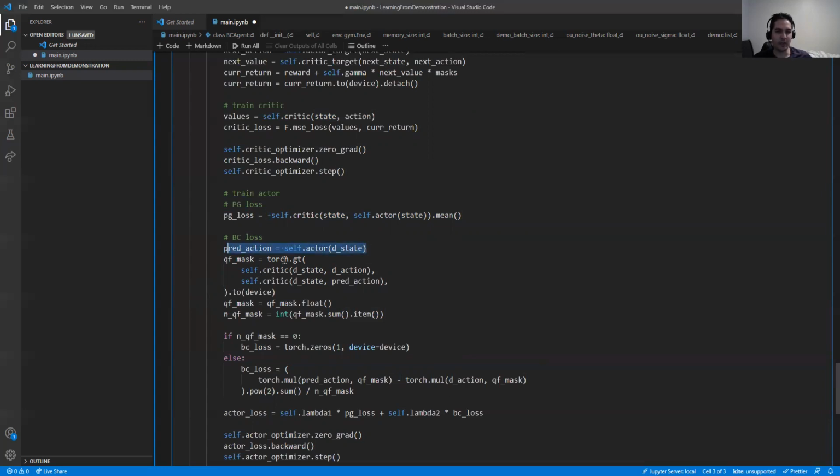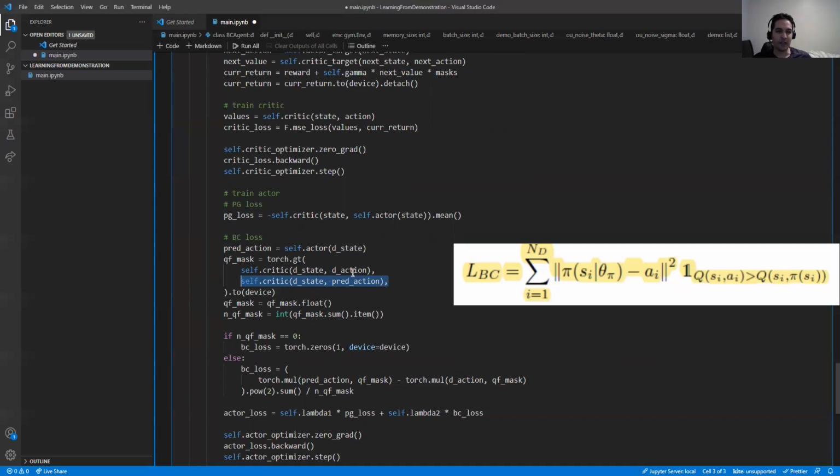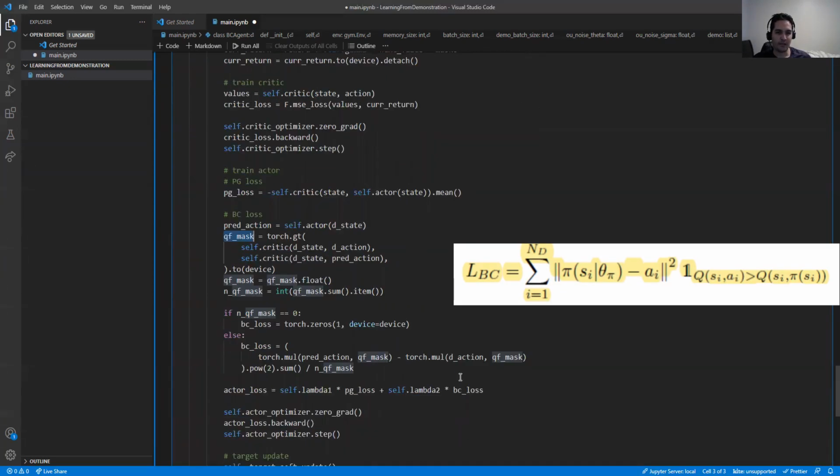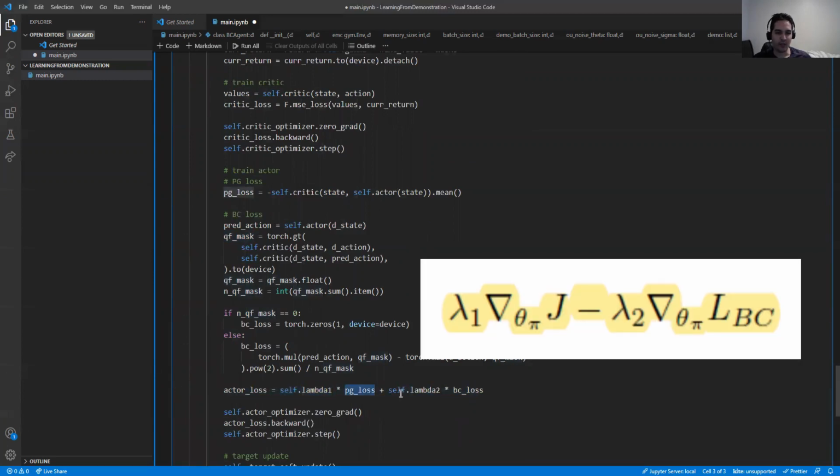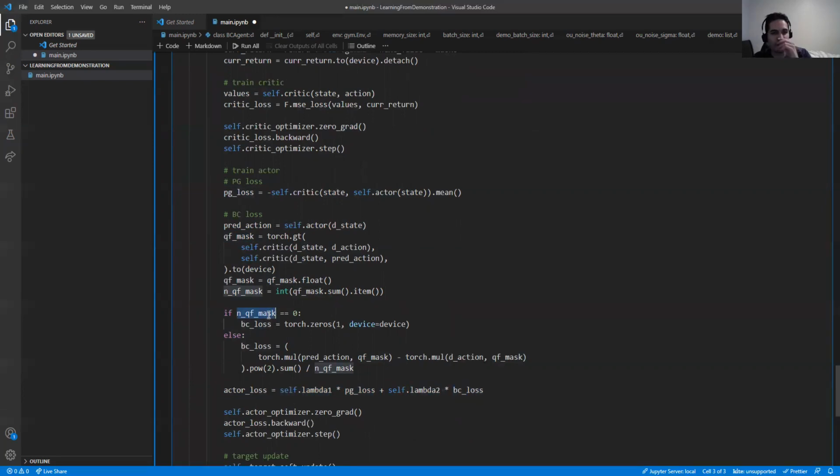The next step is calculating the BC loss. For the BC loss, we use torch greater. We detect if this one is greater, we pick that one, otherwise we pick the other one. This is the mask, the condition that we had, that if the action selected from the demonstration is better, we use that. And finally, the loss that we have is lambda 1 times PG loss plus lambda 2 times BC loss. So if the demonstration wasn't good, we are not applying the behavior cloning loss. That's why we set it to 0.